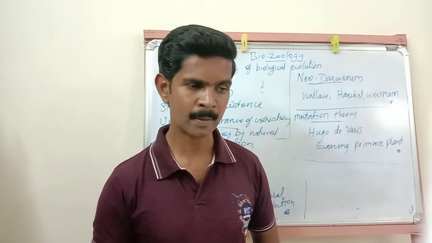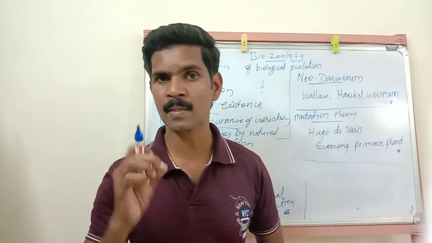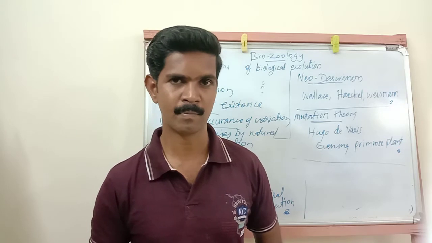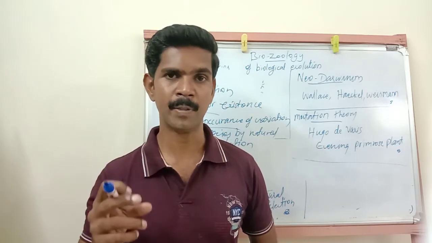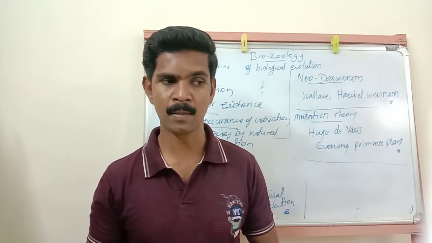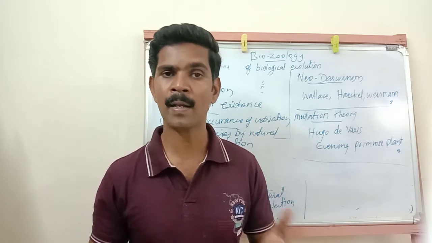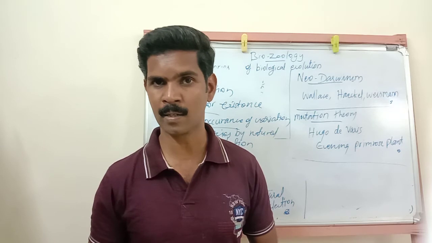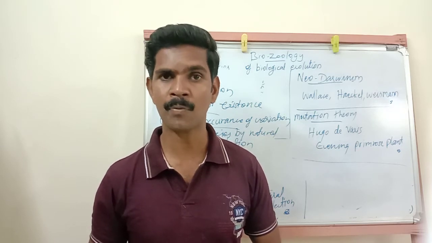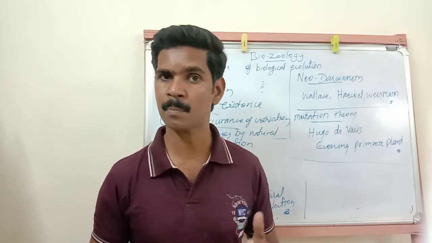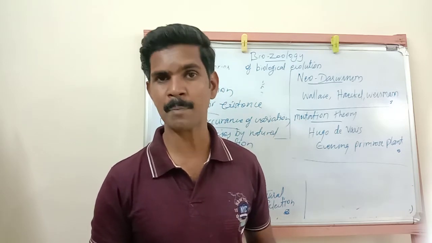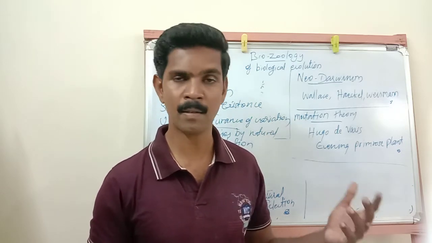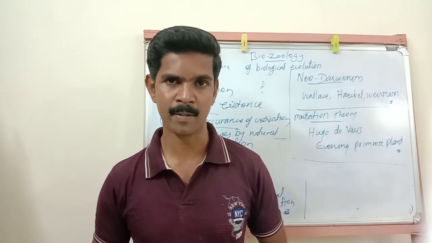For example, the development of very long tusks in the mammoth elephant. With the help of these big tusks they could face all problems and live as the fittest organism. But the mammoth elephant is extinct, disappeared from the world, in spite of the presence of these characters.